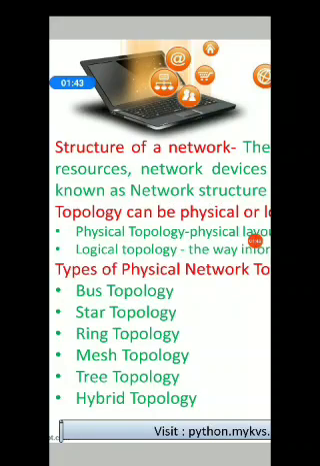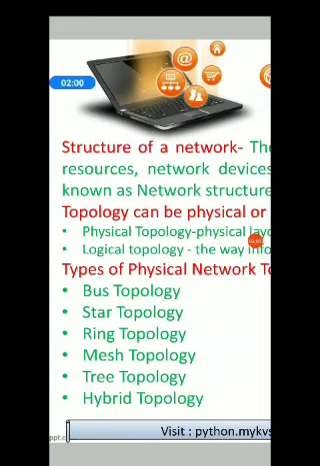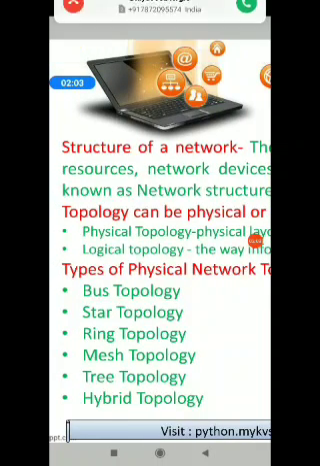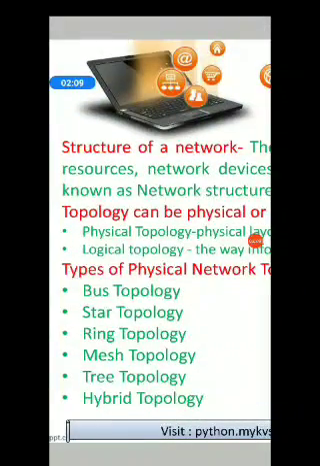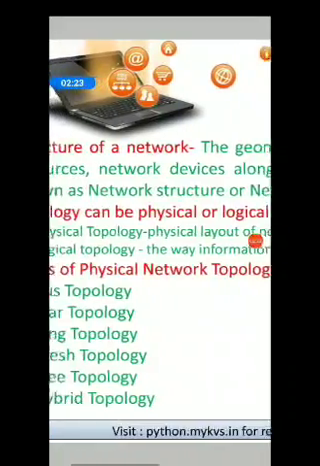Number one is bus topology. Yes, bus, B-U-S, bus, the travel vehicle. Actually, our network is also a path, or you can say a roadway, through which network packets are routed from source to destination, isn't it? So first we have bus topology, then star topology, then ring topology, mesh topology, tree topology, and hybrid topology. So these are some types of physical network topologies.